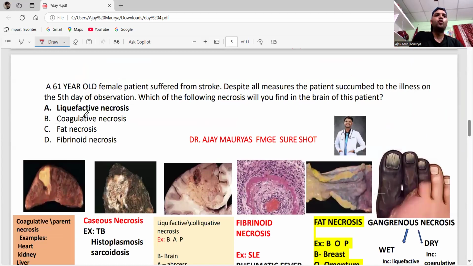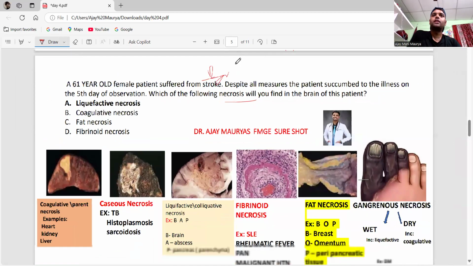A 61-year-old female patient suffered from a stroke. So, guys, stroke means what? You have to think about the brain. Think about the brain, okay? The patient is ill, and the finding is fall necrosis. See, they're not going to give it directly in the brain like this. They're going to use some difficult diagnosis. That's why you have to know everything.